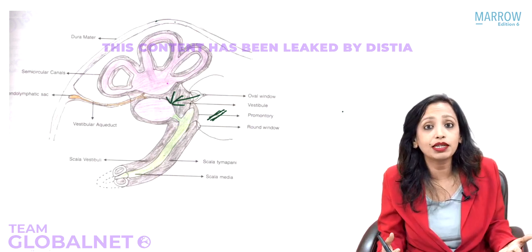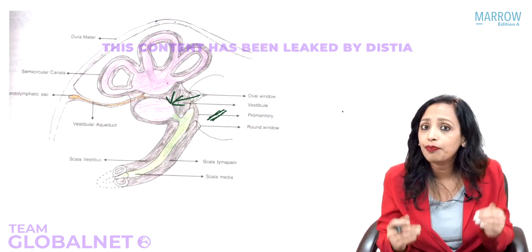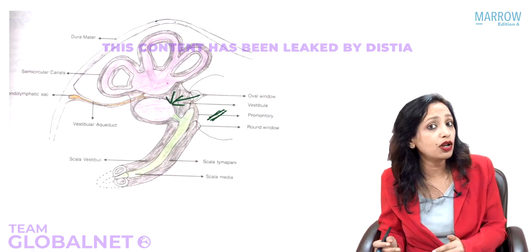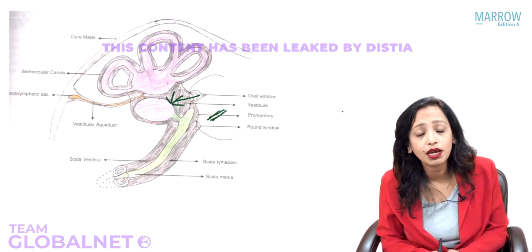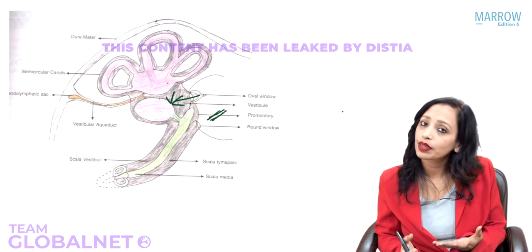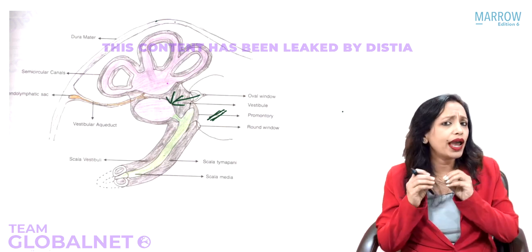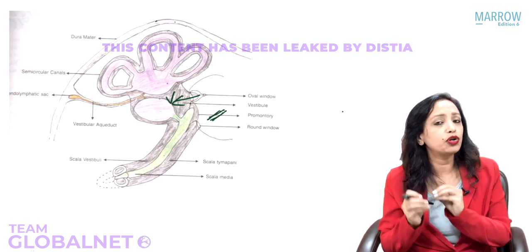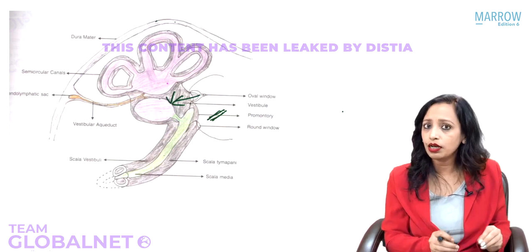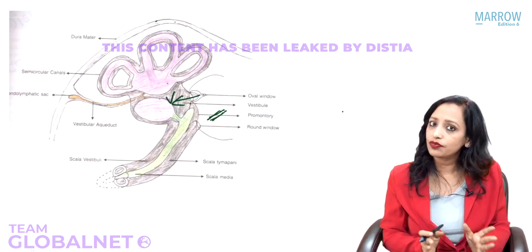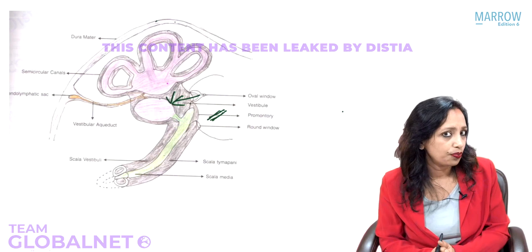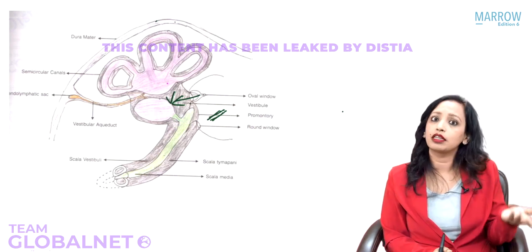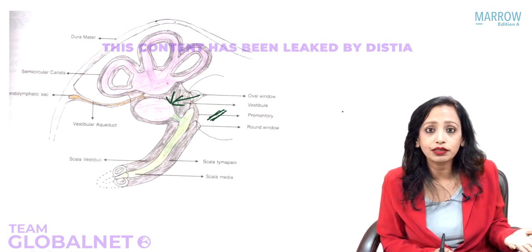Steroids, when they are passed from the middle ear into the inner ear in a patient of sudden sensorineural hearing loss, that was again a question of your exam. It is passed through which window? Yes, again through round window. So any drug, anything that you want to pass from the middle ear into the inner ear, you are choosing which window? Yes, we are choosing the round window. So now again next year the question changed.